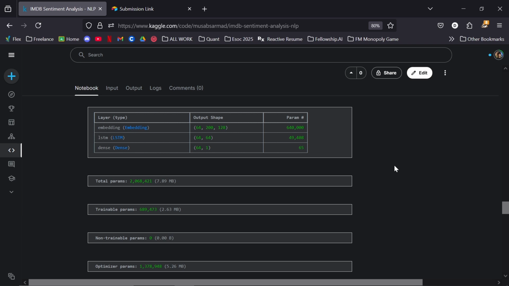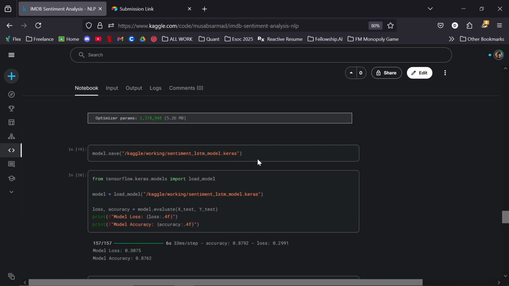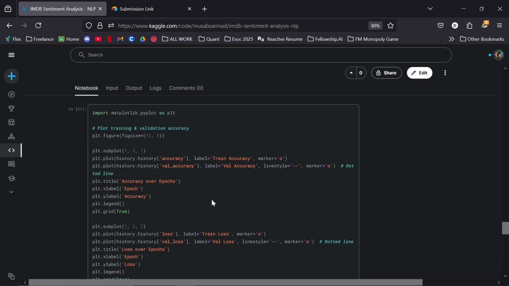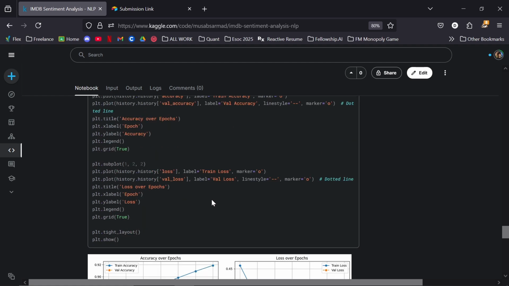Afterwards, we save the model, and after loading the model, we can gauge its accuracy and loss, with a model accuracy of 87% and a loss of 30%. Using matplotlib, we can see the overall accuracy and loss in graph format.